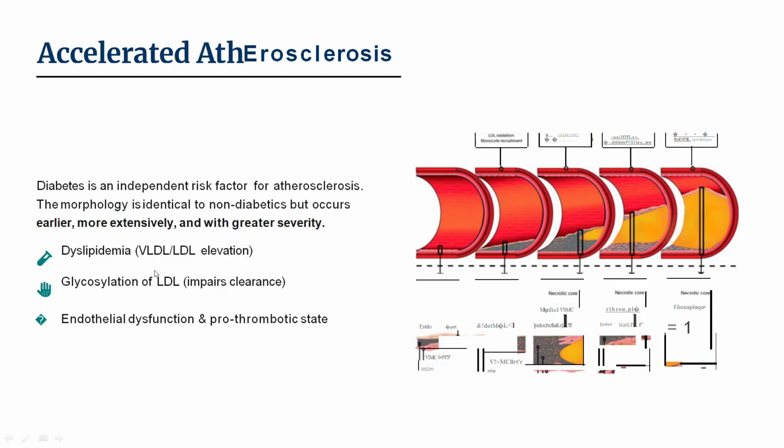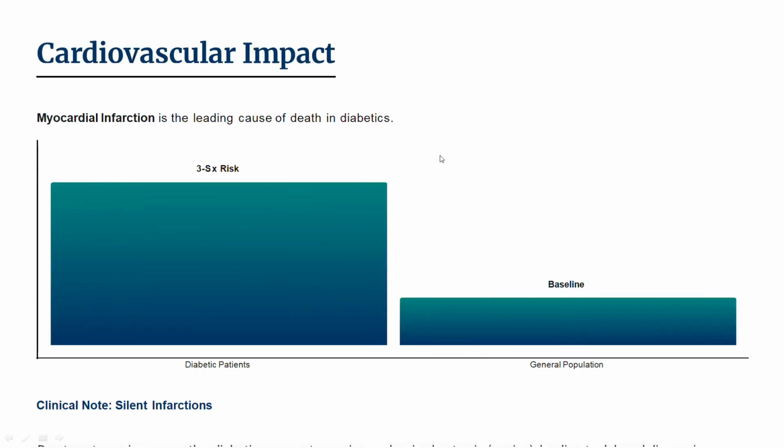The major causes include dyslipidemia, where elevation of very low density lipoprotein (VLDL) and low density lipoprotein (LDL) is seen. Glycosylation of LDL impedes its clearance, and there are endothelial dysfunction and a pro-thrombotic state. These are the risk factors or leading causes of atherosclerosis. As I said in earlier slides, myocardial infarction is the leading cause of death in diabetes. Diabetic patients have 3 times the risk of atherosclerosis compared to the general population, and of complications like myocardial infarction or cardiovascular diseases.